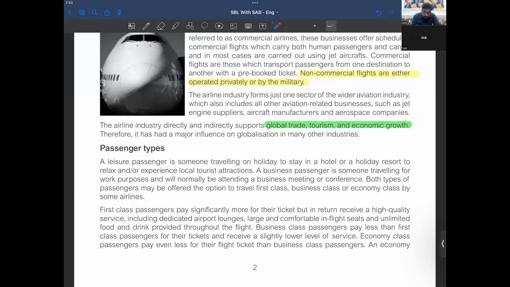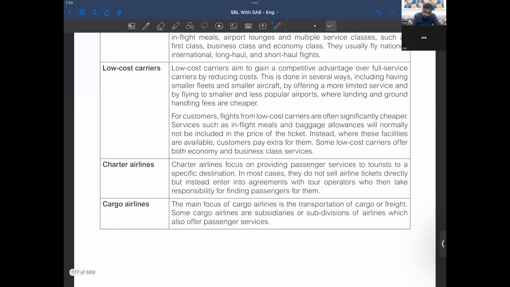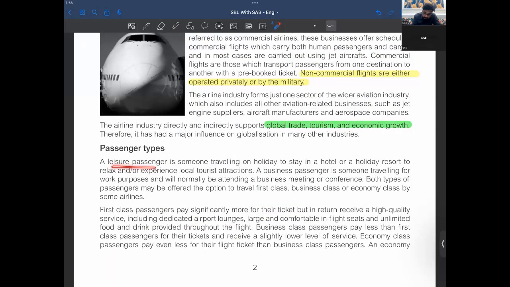Then we have types of passengers here. So let's just discuss this. A leisure passenger is someone traveling on holiday to stay in a hotel or holiday resort, or experience local tourist attractions. A business passenger is someone traveling for work purposes and will normally be attending a business meeting or conference. Now, both types of passengers may be offered the option to travel first class, business class, and economy class.